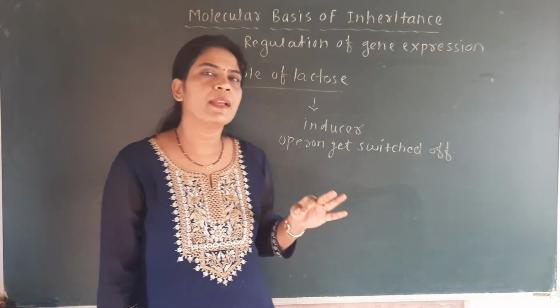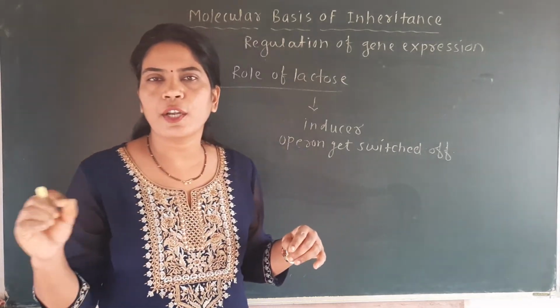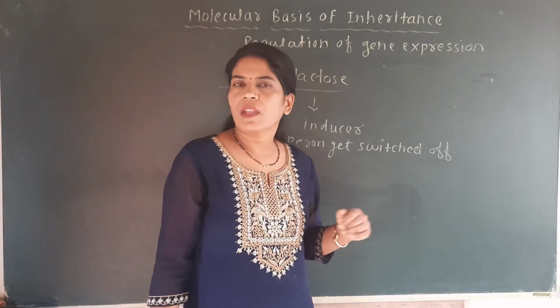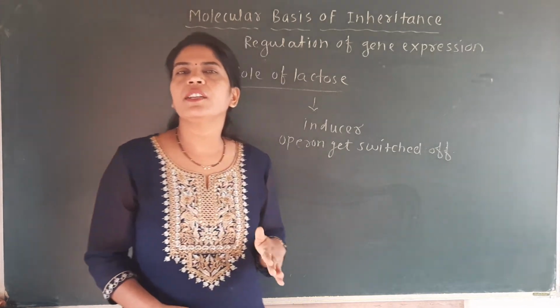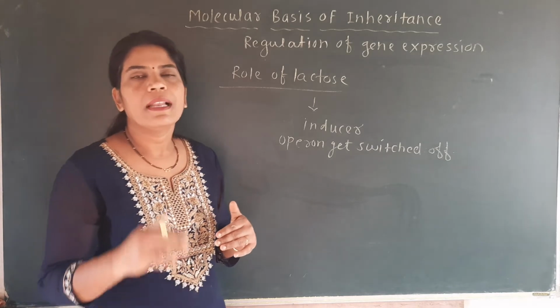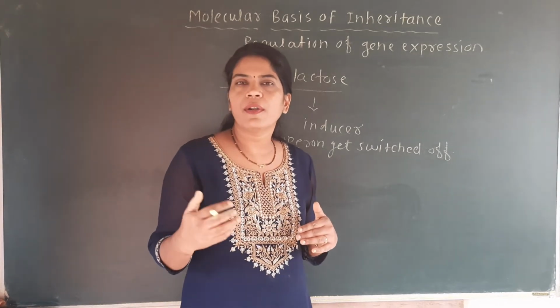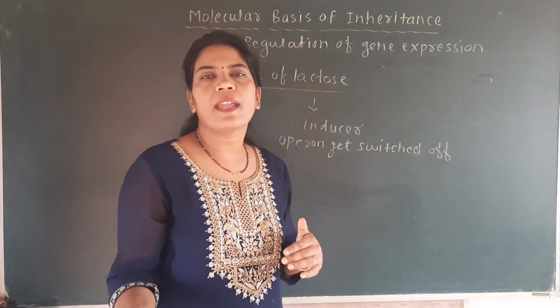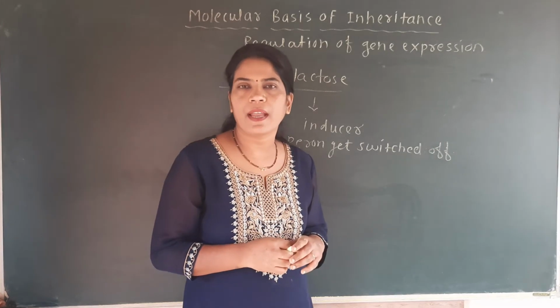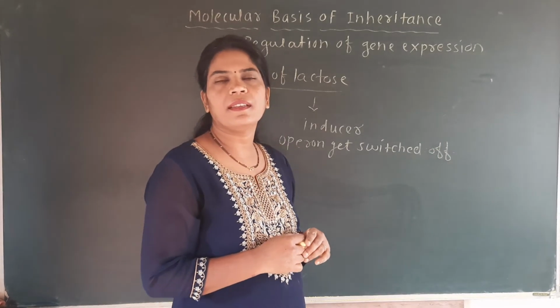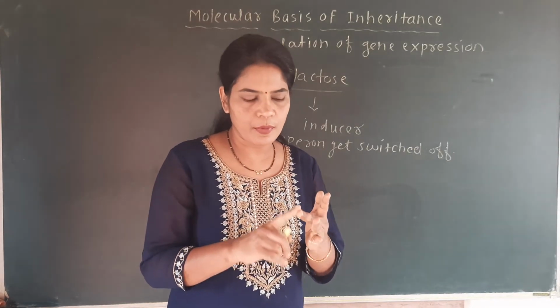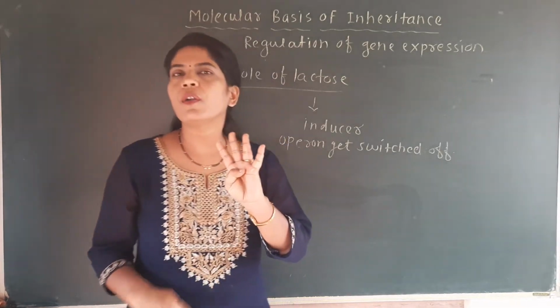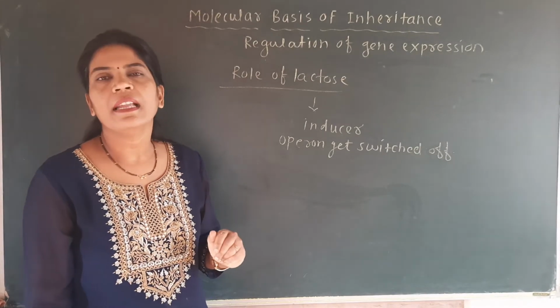First, a very simple example: lac operon is related to the lactose sugar. Lac operon was proposed by scientists Jacob and Monod. Lac operon is a model found in which organism? It is found in the E. coli bacteria. How many genes are present in the lac operon? So you have to know operator, regulator, promoter and structural. There are about 4 genes present on this lac operon.